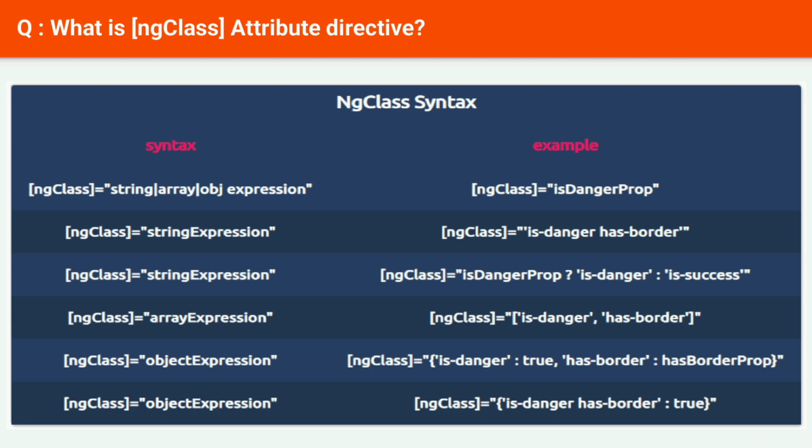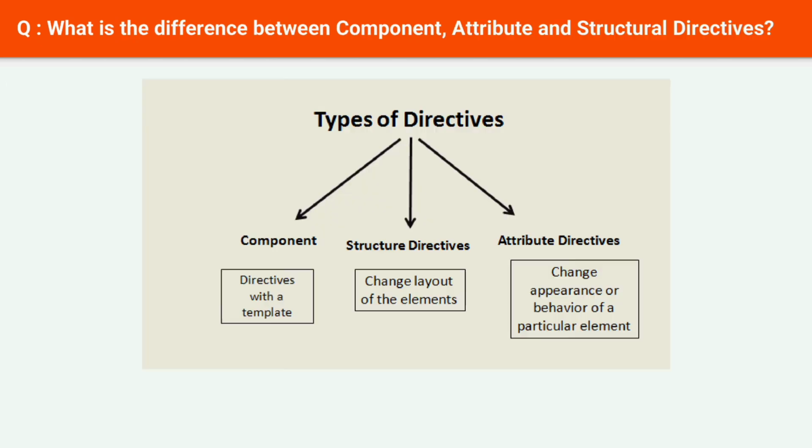Next question, what is the difference between component, attribute and structural directives? 1. Component directives. Component directives are the most common type of directive in Angular. They are used to create reusable UI components with their own template, logic, and styles. Components are essentially directives with an associated template. When you use a component directive in your application, Angular will create and manage instances of that component as needed.